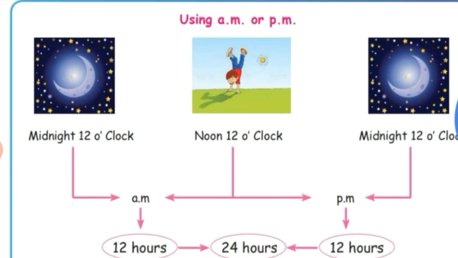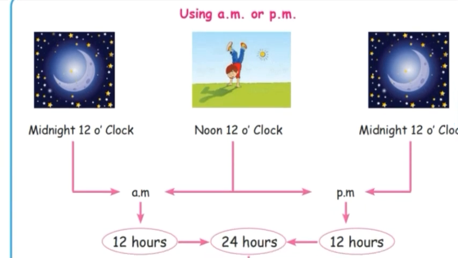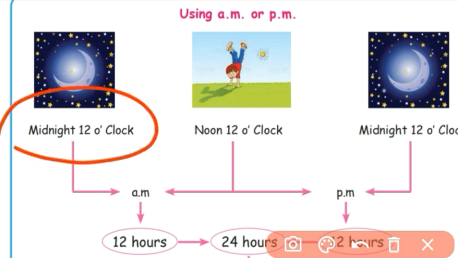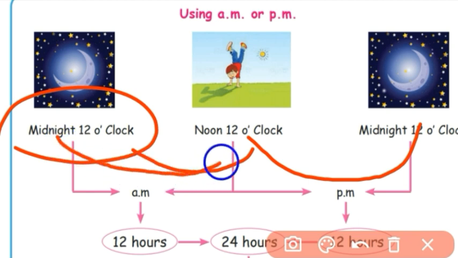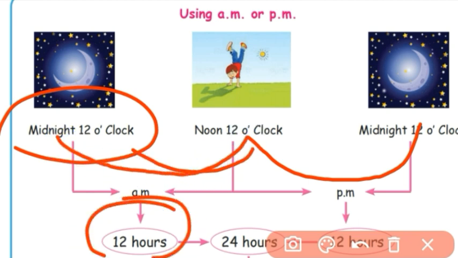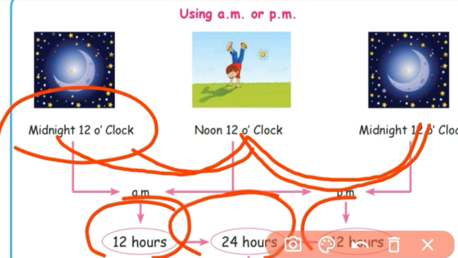Using AM or PM. See, our day starts at midnight 12 o'clock only. Midnight 12 o'clock to noon 12 o'clock, we call it AM. AM means ante-meridiem. Noon 12 o'clock to midnight 12 o'clock, we call it PM. PM means post-meridiem. Midnight 12 o'clock to noon 12 o'clock has 12 hours, and noon 12 o'clock to midnight 12 o'clock has 12 hours. 12 plus 12, 24 hours. So one day, how many hours? One day, 24 hours.